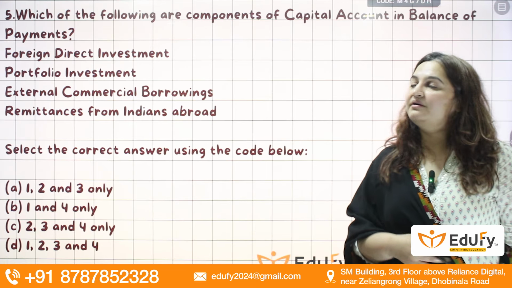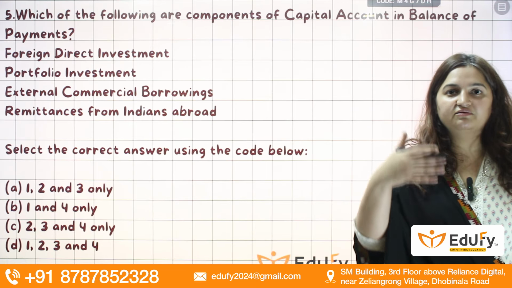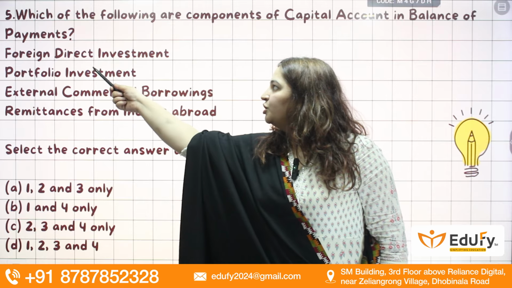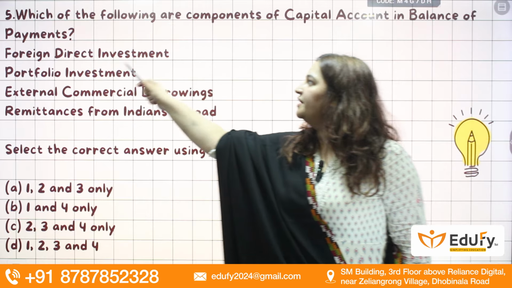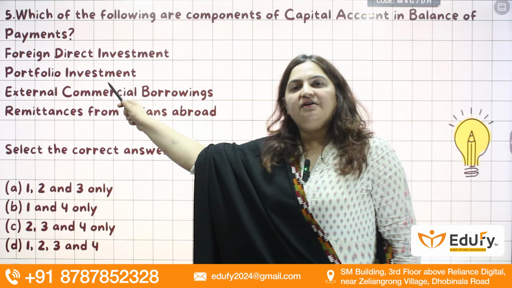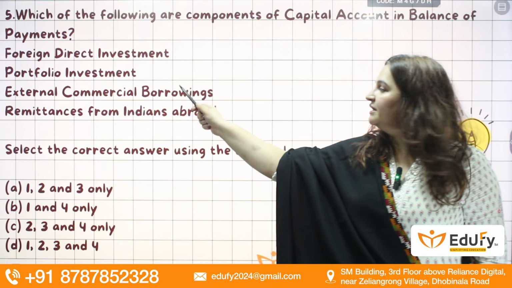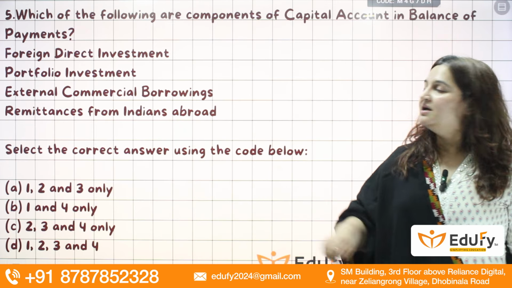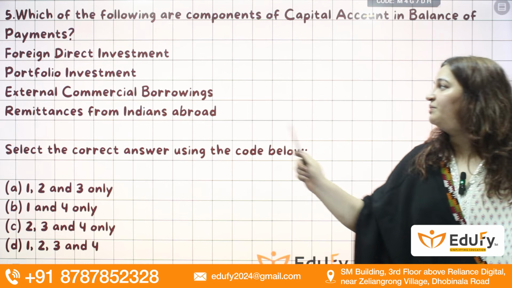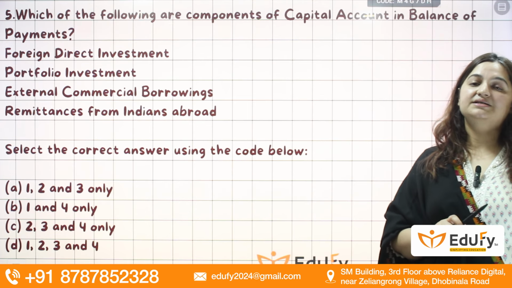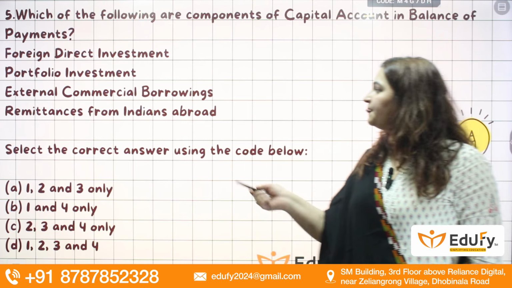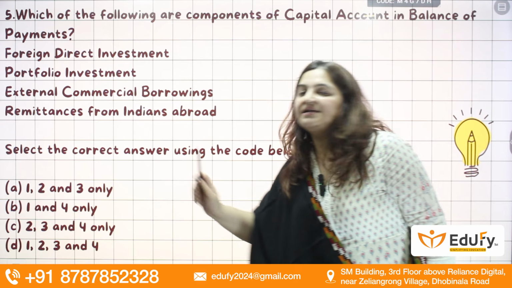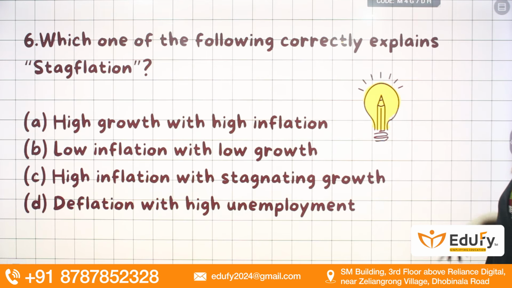Next, which of the following are part of the capital account in balance of payments? So balance of payments records the transactions of India with the world. Okay, that is maintained by RBI. It includes, in the capital account, FDI. Yes. FPI, that is portfolio investment. Yes. External commercial borrowing, because it is affecting our liability. So yes. Remittance from Indians abroad. No, that is included as a part of the current account in the BOP. So the answer will be 1, 2 and 3. That is A.